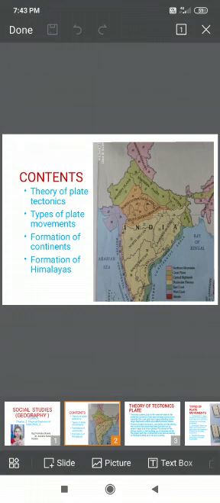Number 1, theory of plate tectonics. 2, types of plate movements. 3, formation of continents. And the last one, formation of Himalayas. Now, the first content, theory of plate tectonics.